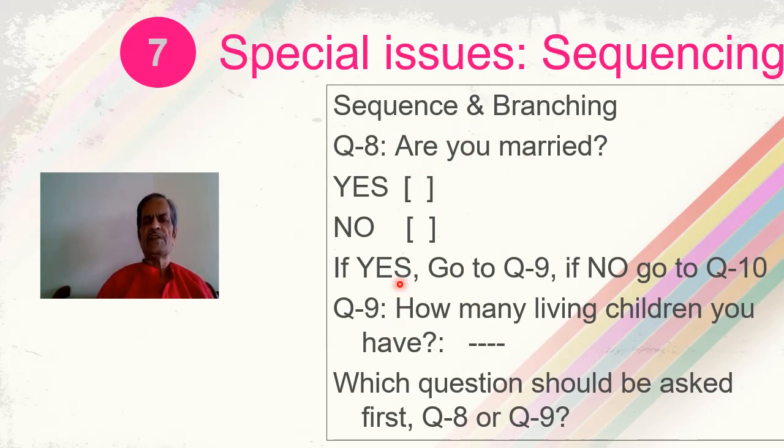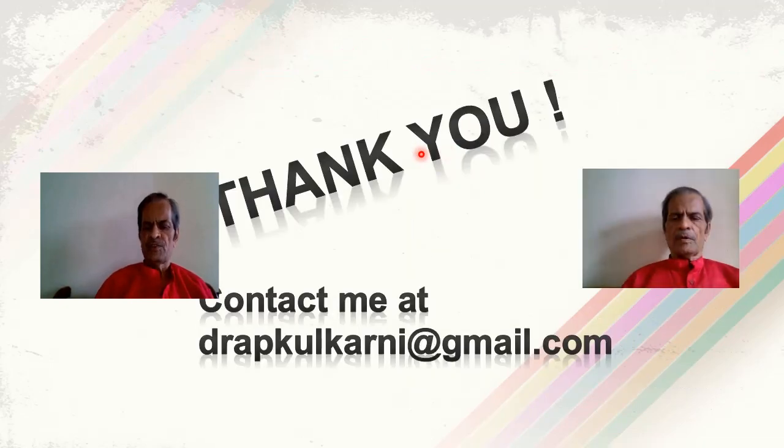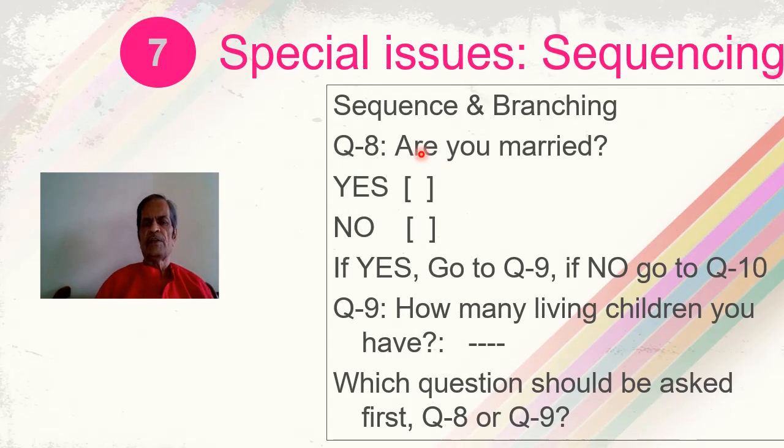And if the next question is dependent on the previous question, whether question number 9 should be asked first or question number 8 should be asked first will be decided after the questionnaire is pre-tested. So, are you married? If yes, go to question number 9. If no, go to question number 10. So here two special issues have been taken care of, that is the sequencing as well as the branching. Sequencing and branching have ensured that an embarrassing situation will not arise in the questionnaire.